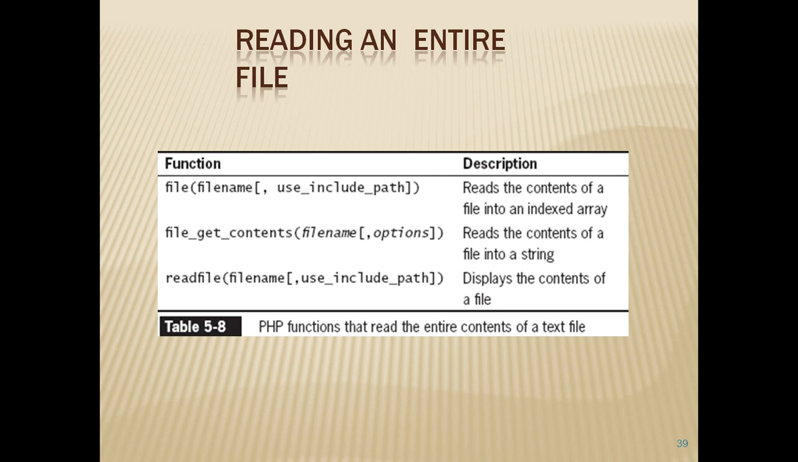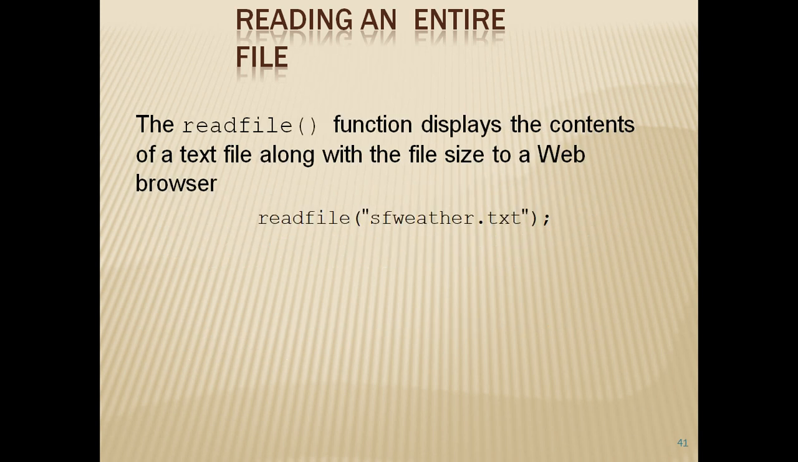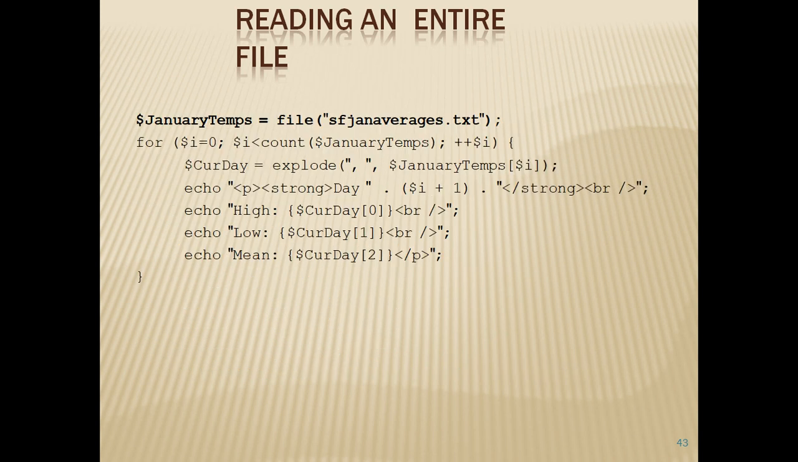The fclose function is used to close a file when you are finished with it. The fgets function will get the entire contents of a file to the string. The readfile function will display the contents of a text file to the web browser. The file function reads the entire contents of a file into an indexed array.